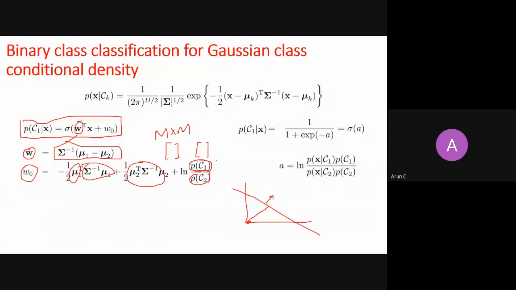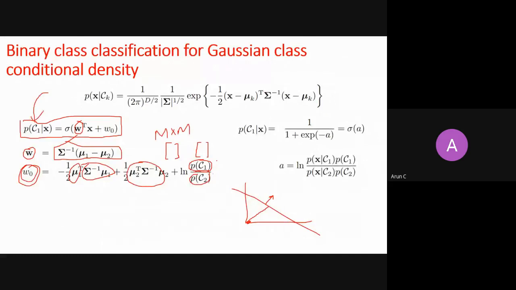It is nothing but pi and 1 minus pi. When you get every value, you just plug into this formula W0, you get a W0, and it will tell you how your hyperplane orients and how far it is from the origin. So in short, the moment you get the hyperplane, you start calculating your posterior probabilities.